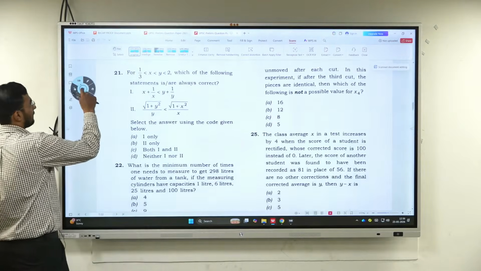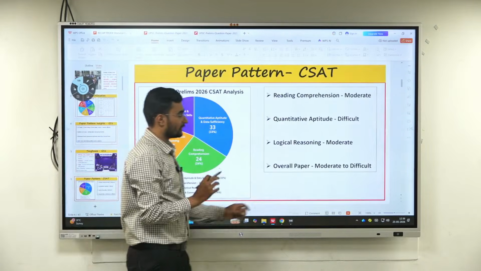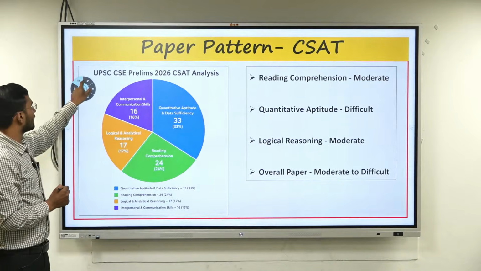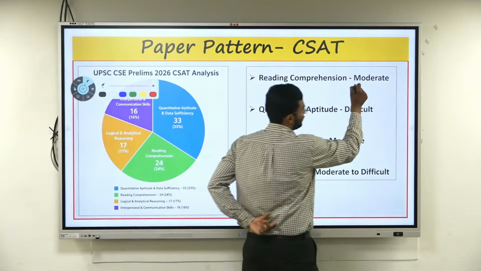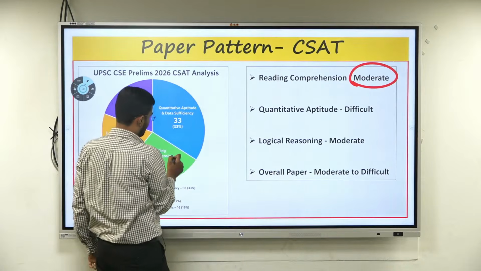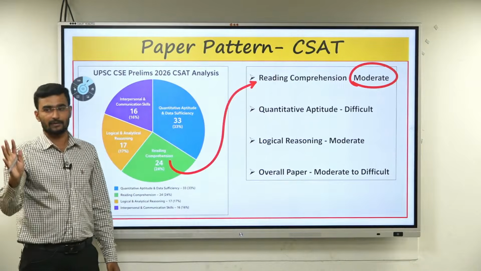Now, sir, coming to the overall understanding of CSAT paper 2. Major reading comprehension, I can easily say, is easy to moderate. Out of 24 questions, 20 questions were very easy, boss.